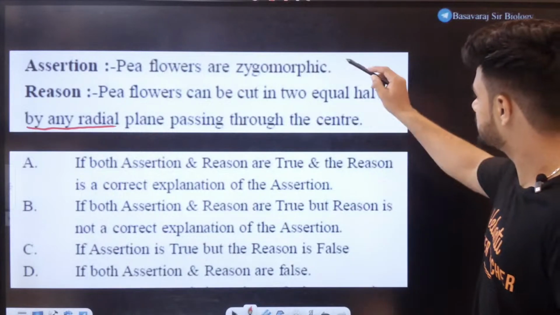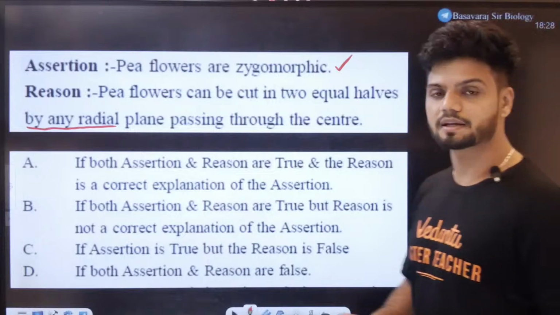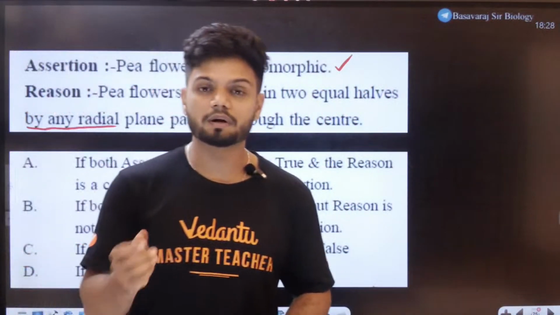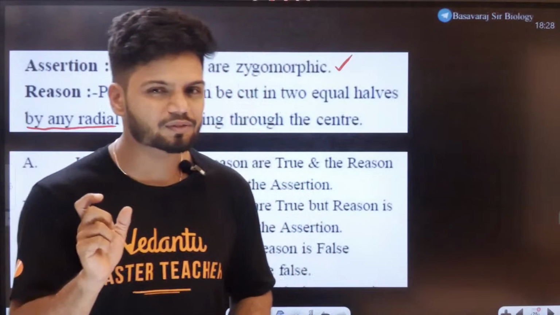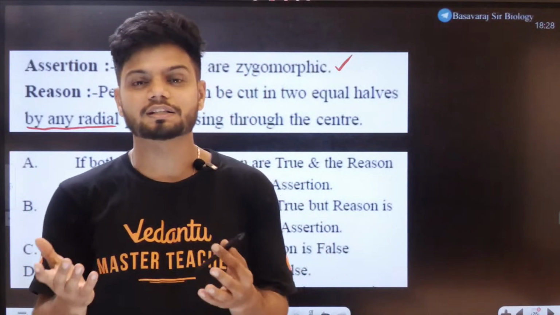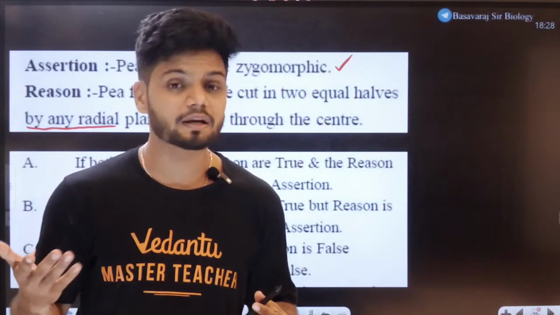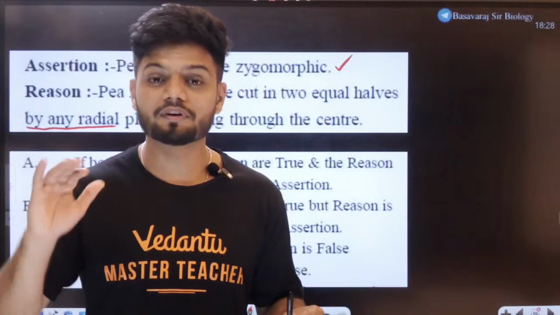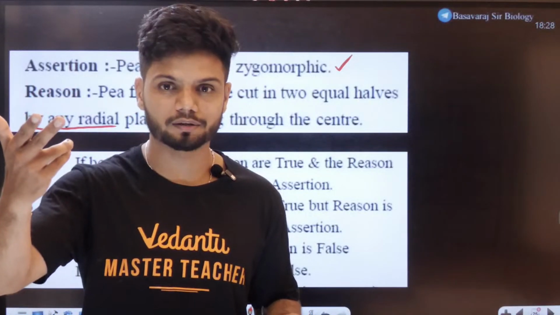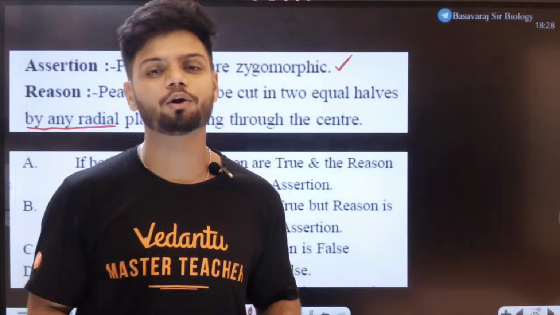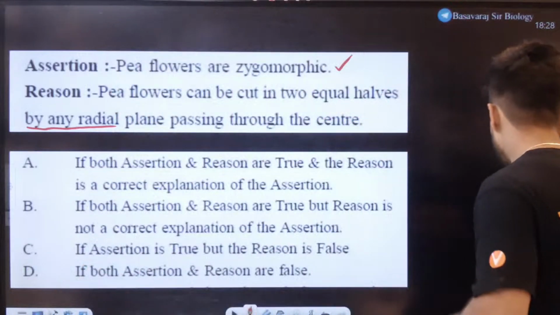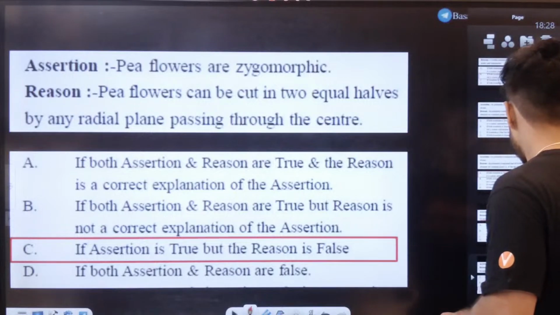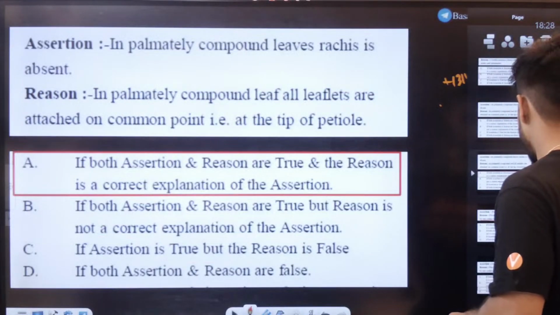See, let me give you a small clue. The first statement is correct. Pea flower is an example of zygomorphic flower. Easy. But all of you know, in the case of zygomorphic flowers, you cannot cut the flower in any radial plane, but in fact, in only one plane, not any plane. If it is any plane, that becomes actinomorphic. Only one plane, zygomorphic. Okay. C for capital on the chat, all of you. This is going to be plus 13, plus 14 marks.